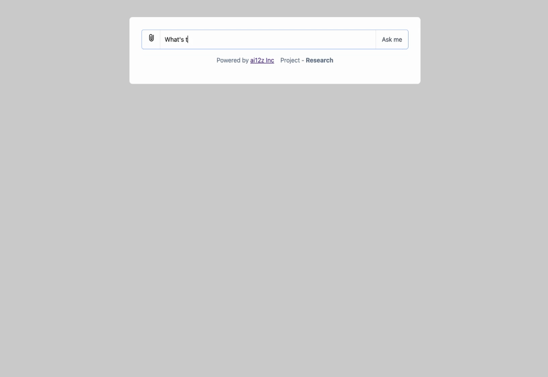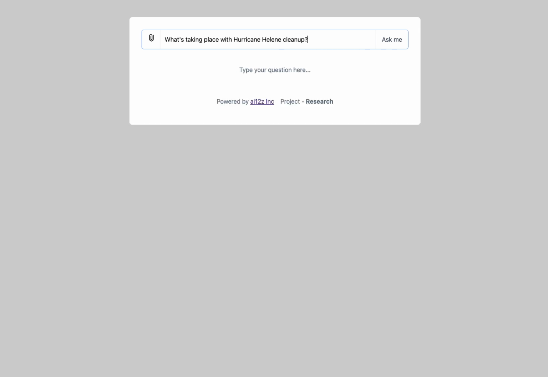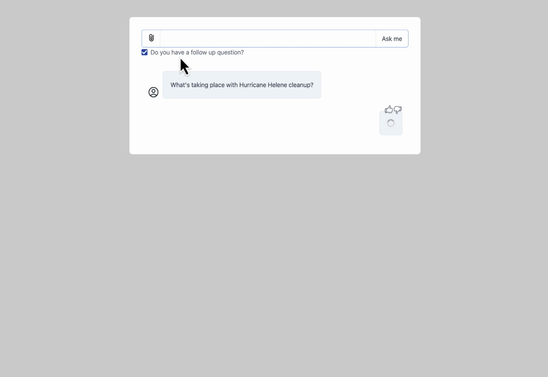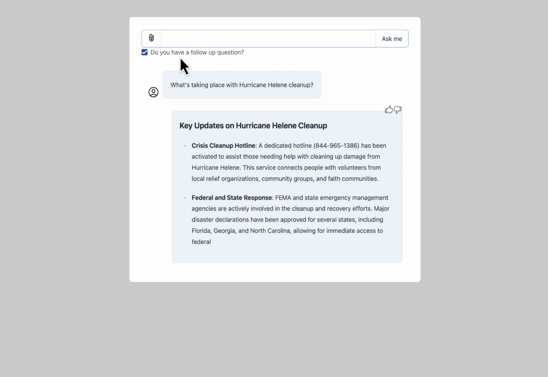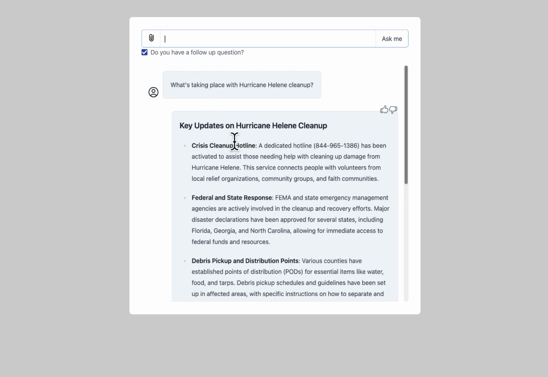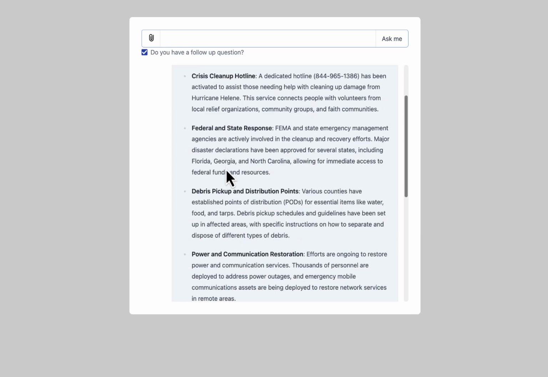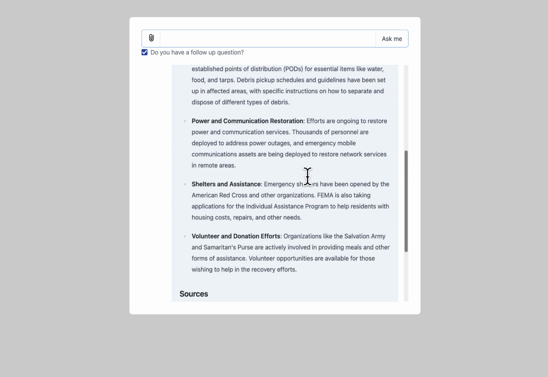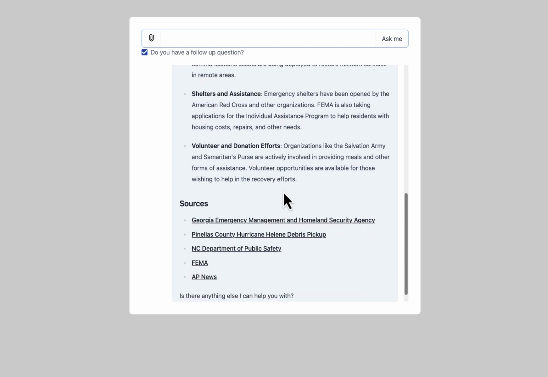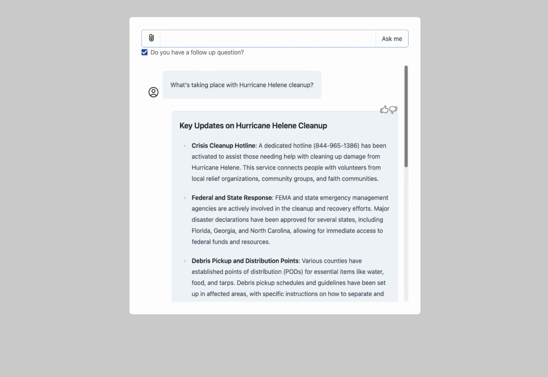How about what's taking place with the hurricane and the cleanup in regards to that? And it's providing key updates on the cleanup, crisis cleanup hotline, federal and state response, and more, shelters and assistance. So instead of a whole bunch of links, we're actually getting an answer to our query.